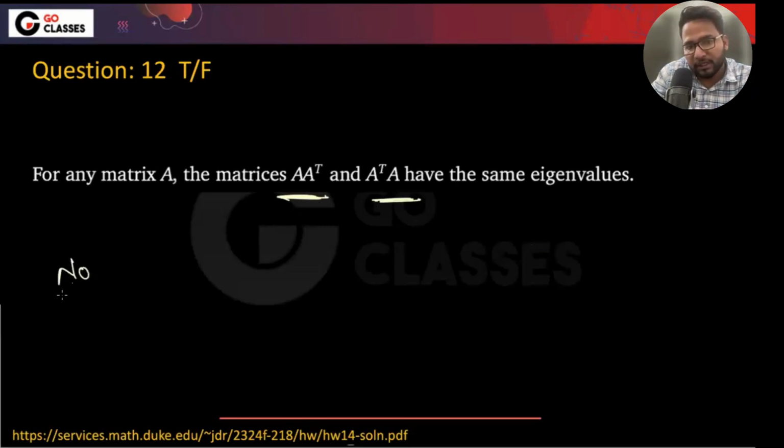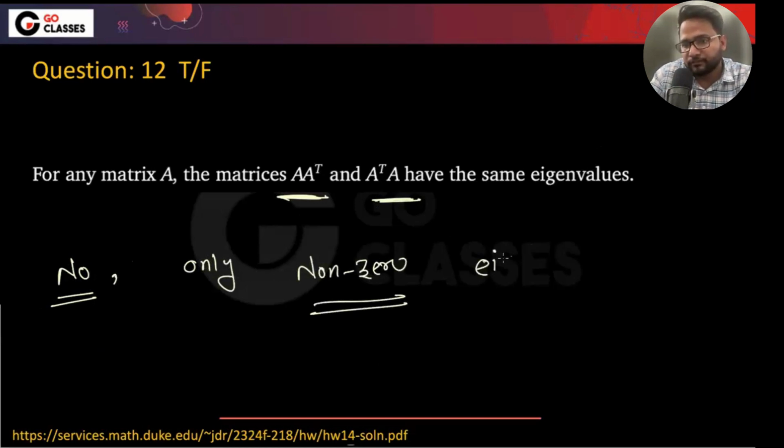Yash is saying no, sir. So why is that no? Because only non-zero eigenvalues are same, right? Okay.